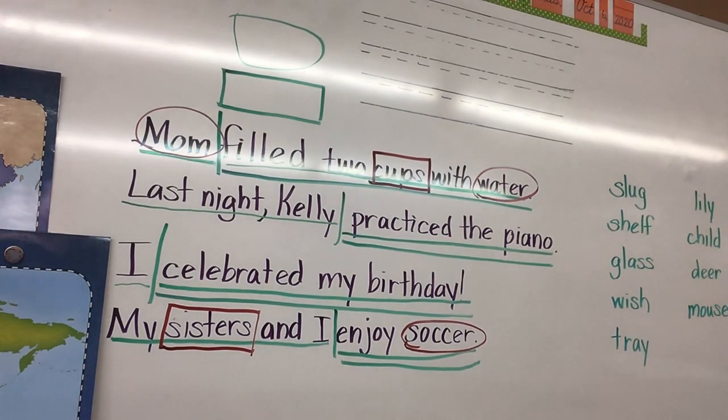The mother snow leopard finds a safe place in the rocks for her babies. The mother snow leopard. Very good. Everybody should be answering. The mother snow leopard. So draw the line after the mother snow leopard. And then the subject is the mother snow leopard. And what's the predicate? What does she do? Finds a safe place in the rocks for her babies. So neatly underline once, the mother snow leopard, and neatly underline twice, finds a safe place in the rocks for her babies.